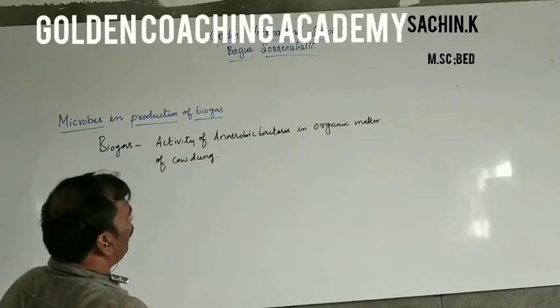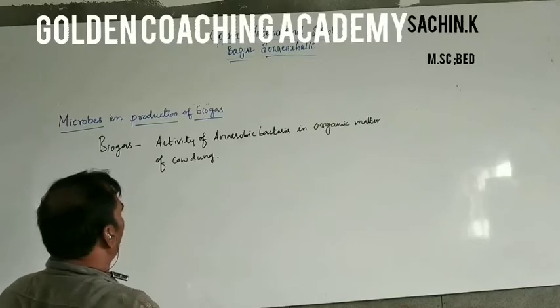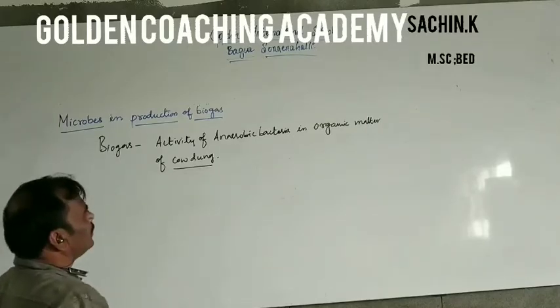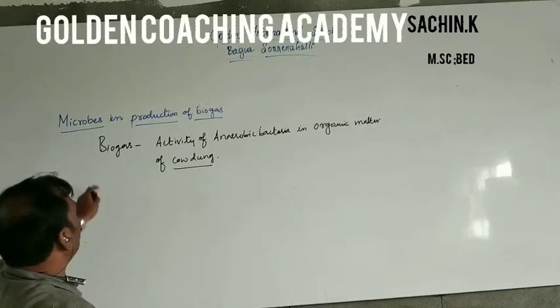The activity of anaerobic bacteria on the organic matter of cow dung is called biogas.